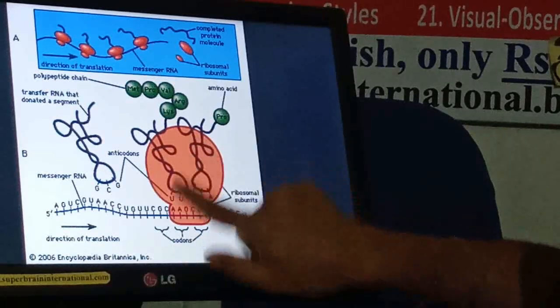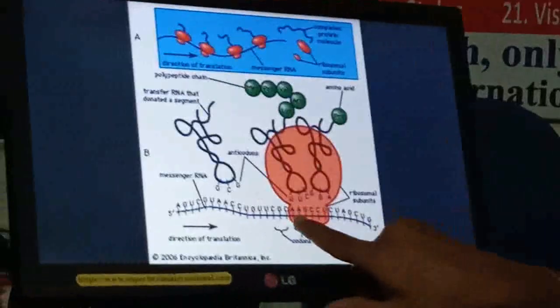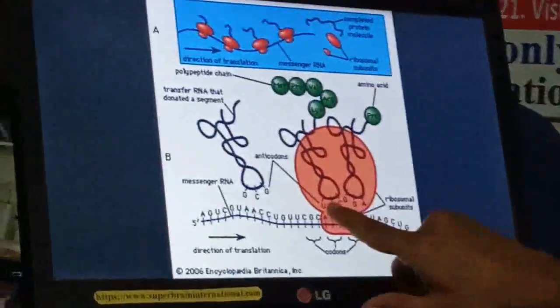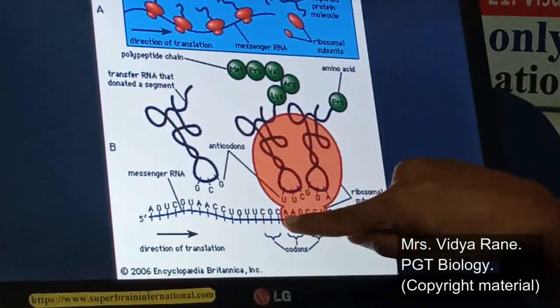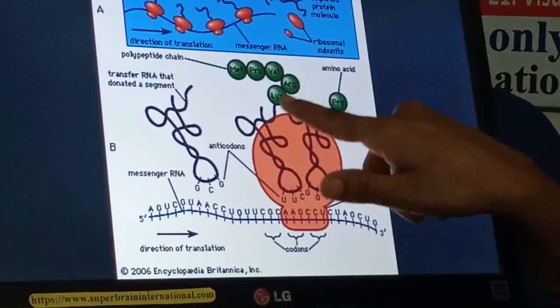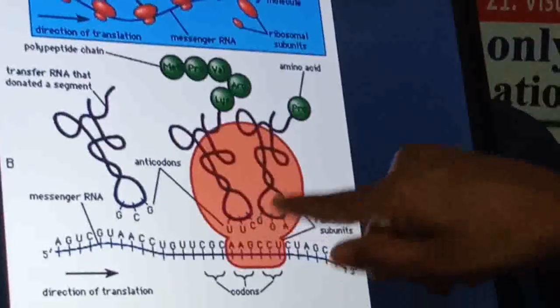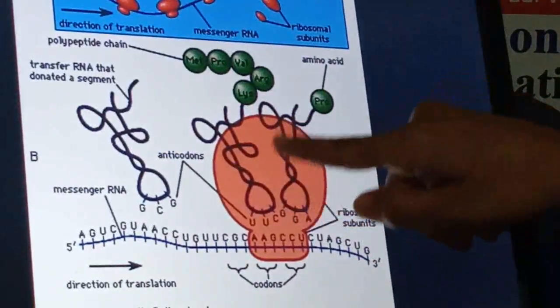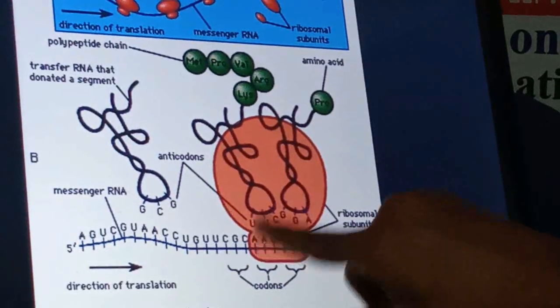Now see here, this first codon is AAG. So for that, the anticodon UUC on this tRNA gets activated. This codon AAG actually codes for lysine. So that amino acid will get attached with the tRNA, get activated, come, and it will first be attached on this P site whenever this ribosome would be here, right?